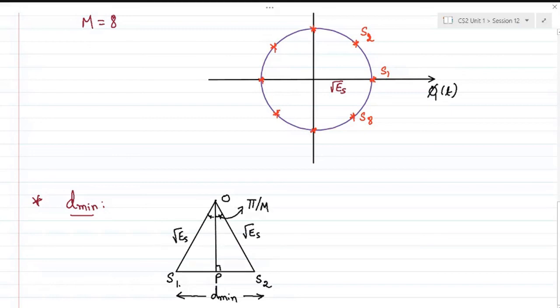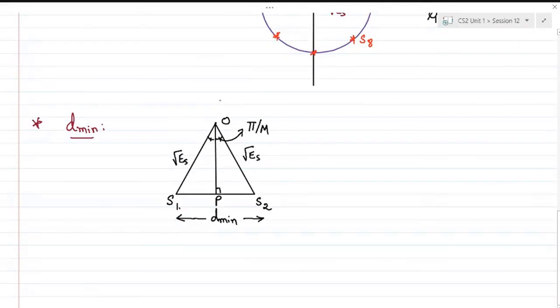You can check yourself. Say for M equal to 1, when it was BPSK, the angle separation between them was the highest, which was 180 degrees. And when there were 4 symbols in the system, the constellation looked like this.